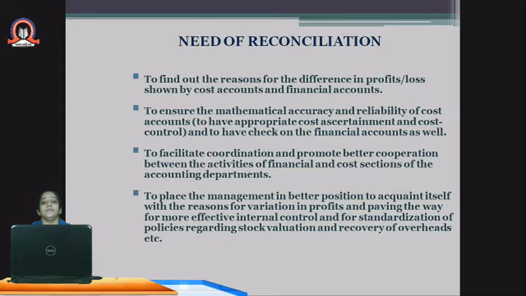To find out the reasons for the difference in both the statements, why the profit as per the financial and cost records are not tallied, and also to ensure the mathematical accuracy and the reliability of cost accountants as well as the financial accountants, whether they are actually preparing the books properly or not, to facilitate better coordination among both types of accountants, and also to place the management in a better position to acquaint itself with the reasons for variation in the profits.